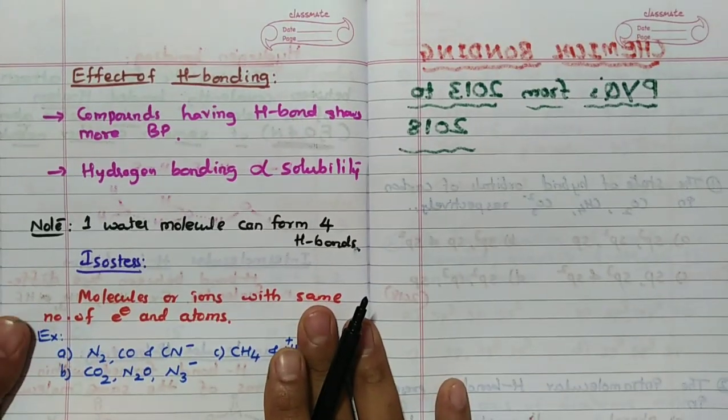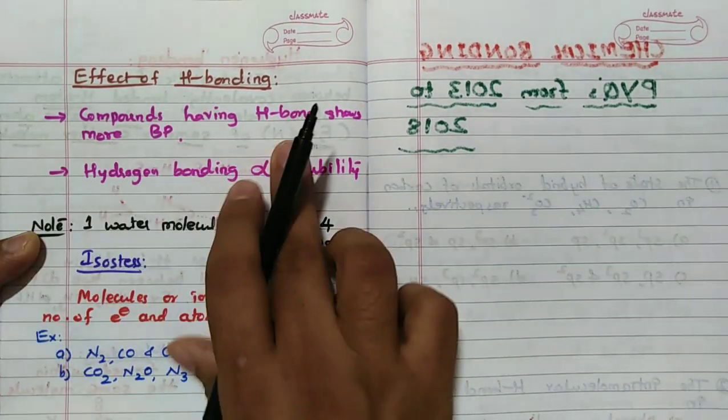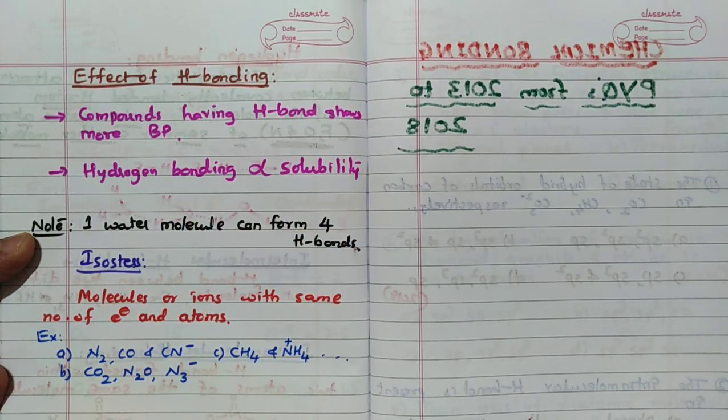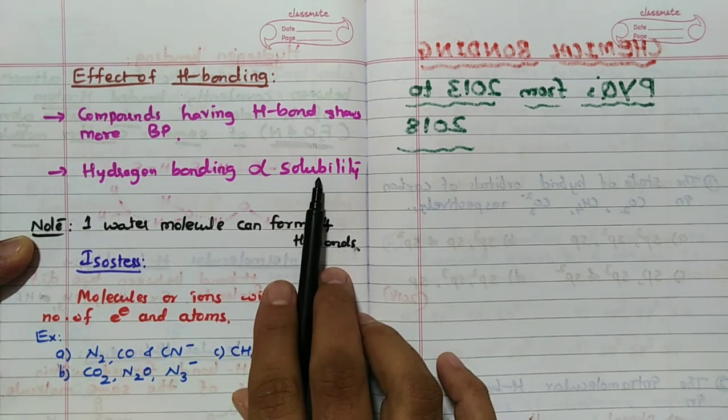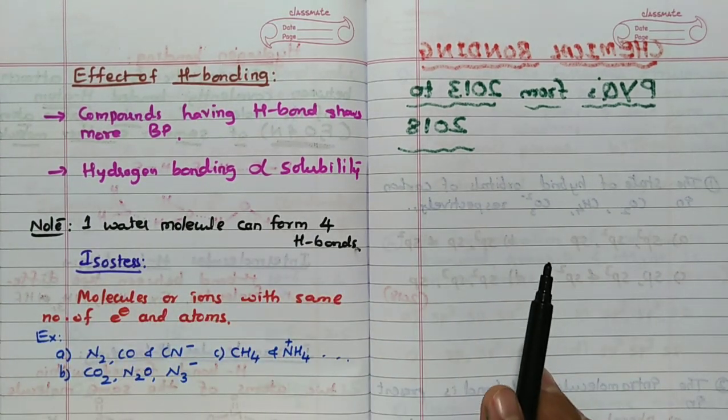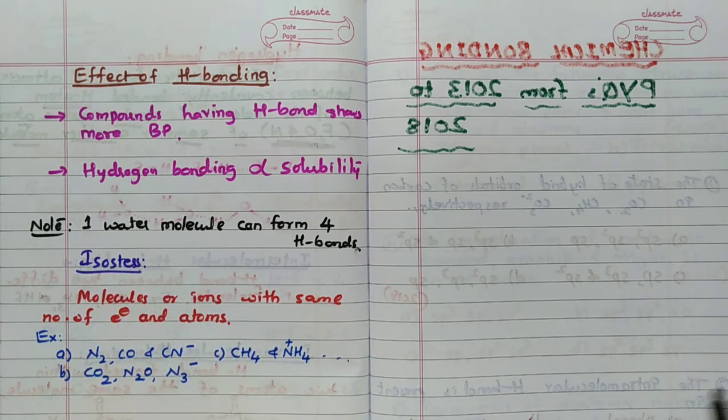Finally, the effect of hydrogen bonding. Compounds having hydrogen bond show more boiling point. Hence, remember, alcohols have more boiling points than alkenes. Acids have more boiling point than aldehydes because acids can form hydrogen bonds very easily. Hydrogen bonding and solubility in water are directly proportional. If hydrogen bonding is there, solubility increases. For example, primary amines can form hydrogen bonding very easily in organic chemistry, so solubility is more.